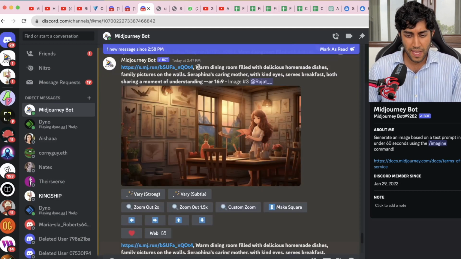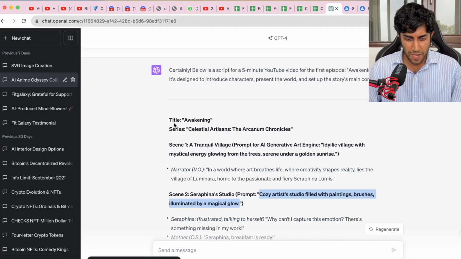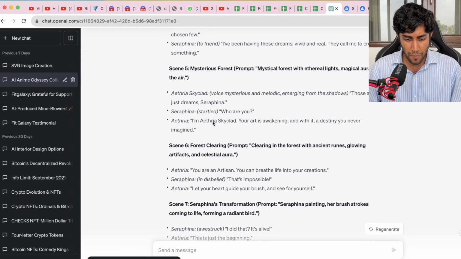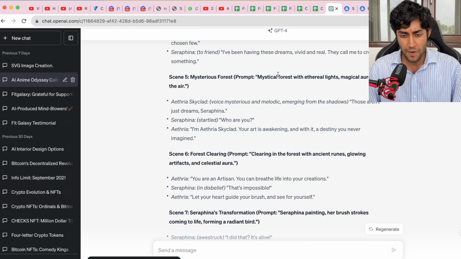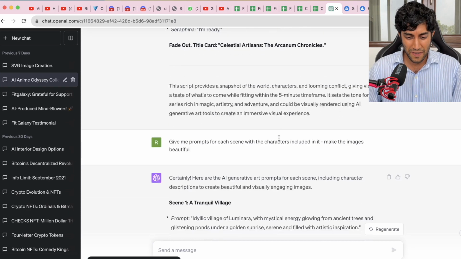Then we came to the second scene, right? I tried to put what it gave me. I kind of changed the ChatGPT prompt a little bit more. I said, give me the full prompt, because it gave me only the scenes here. It didn't give me the scenes with the people in it. So I said, give me prompts for each scene with the characters included in it. Make the images beautiful.